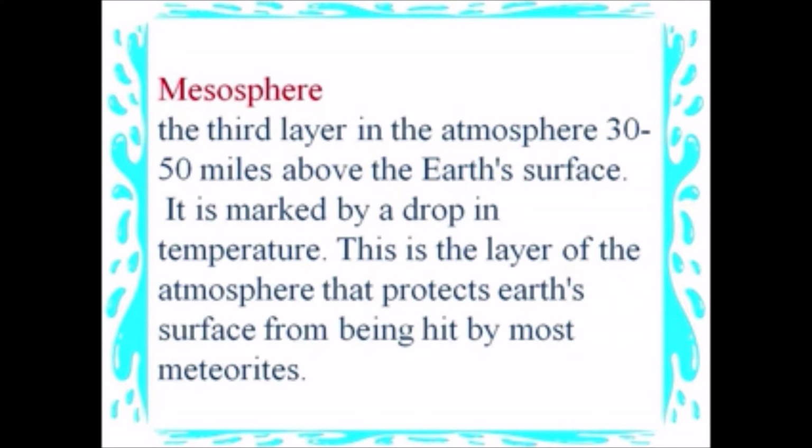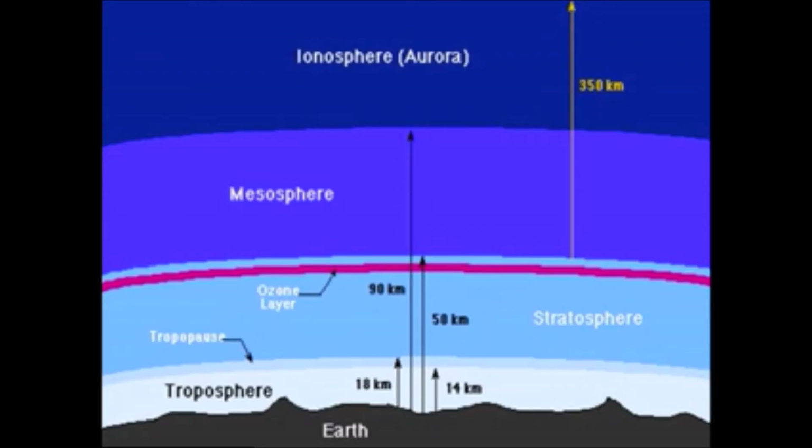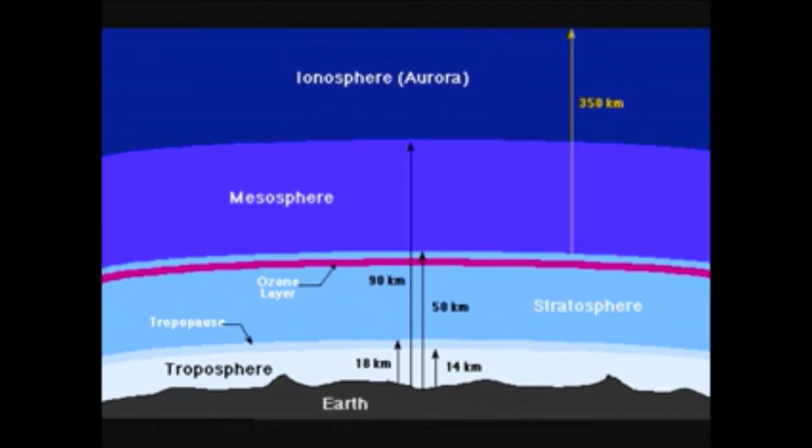Mesosphere, the third layer in the atmosphere 30 to 50 miles above the Earth's surface. It is marked by a drop in temperature. This is the layer of the atmosphere that protects Earth's surface from being hit by most meteoroids.